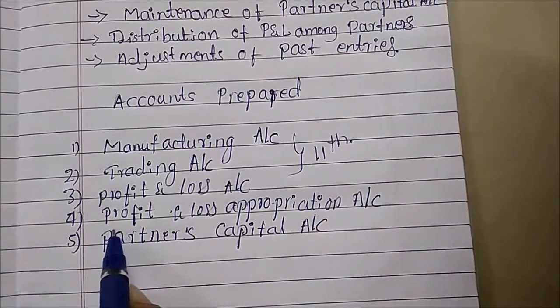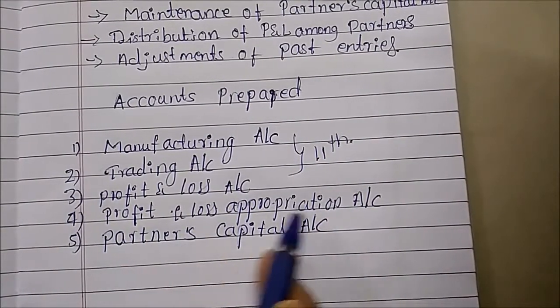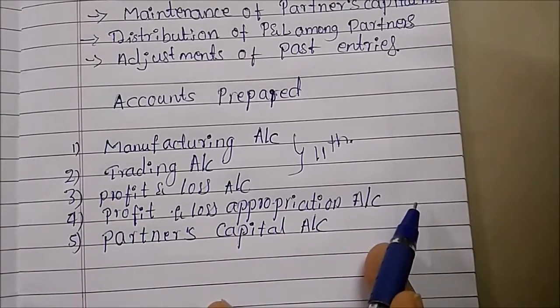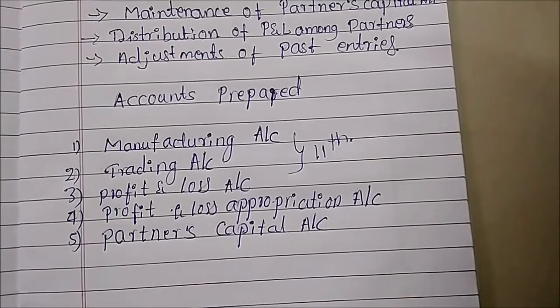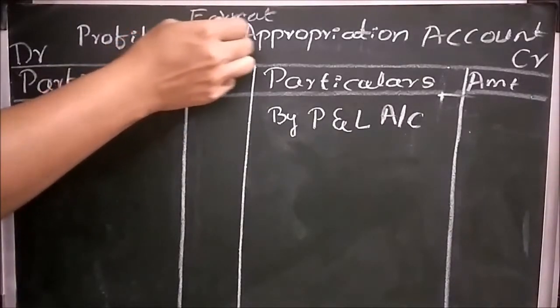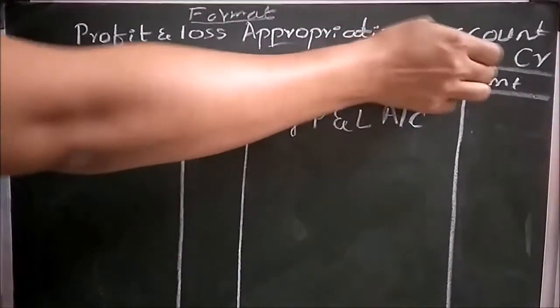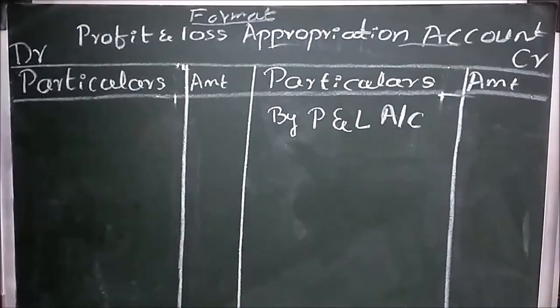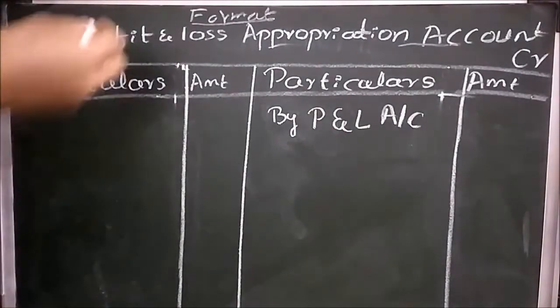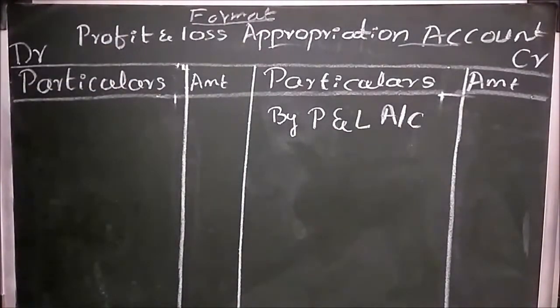So now I am going to show the profit and loss appropriation account entries and format. This is the format of the profit and loss appropriation account. What is the profit and loss appropriation account? It is an extension of the P&L account. This account is prepared to distribute profits among the partners. Other than this, it is also used for dealing with different items related to partners, like interest on capital and interest on drawings.